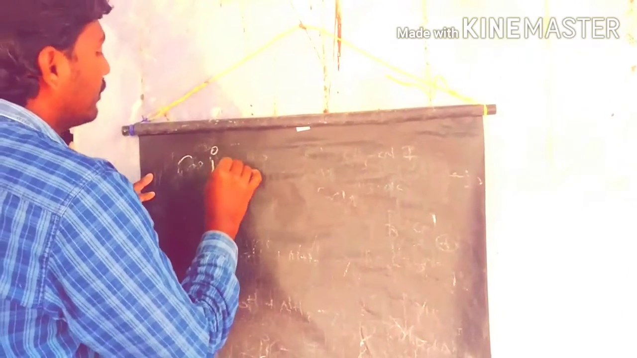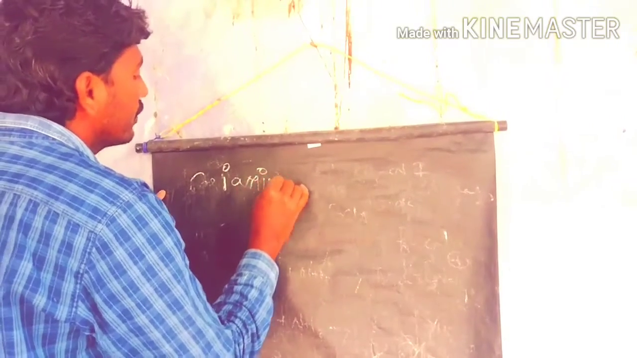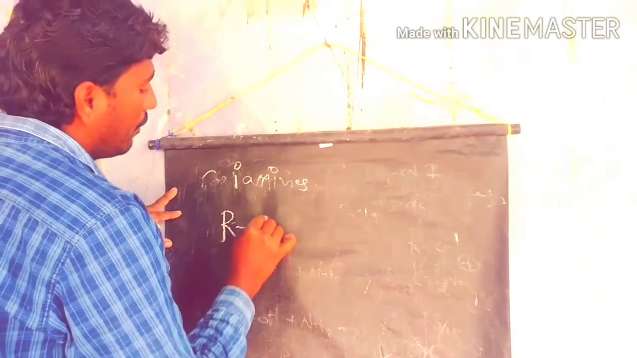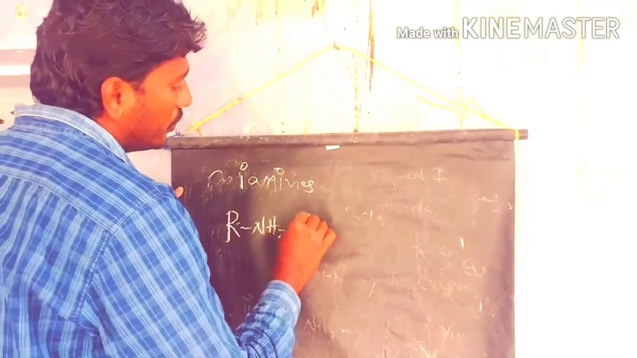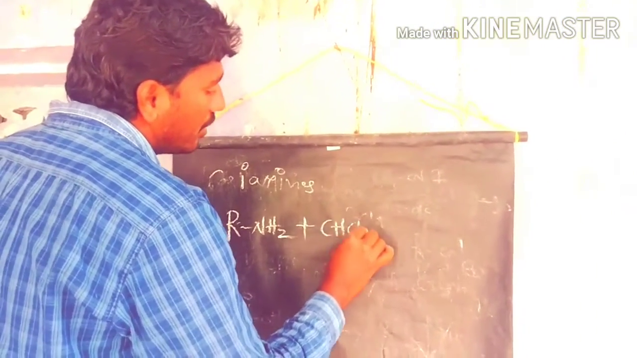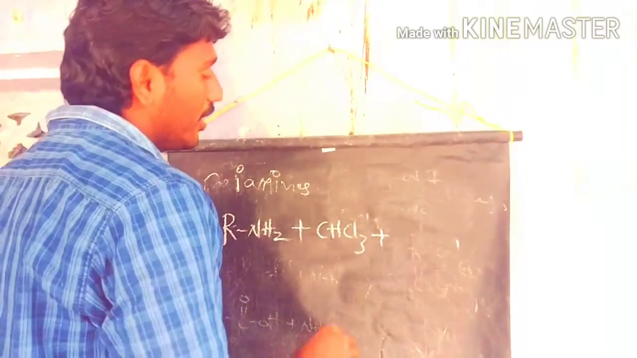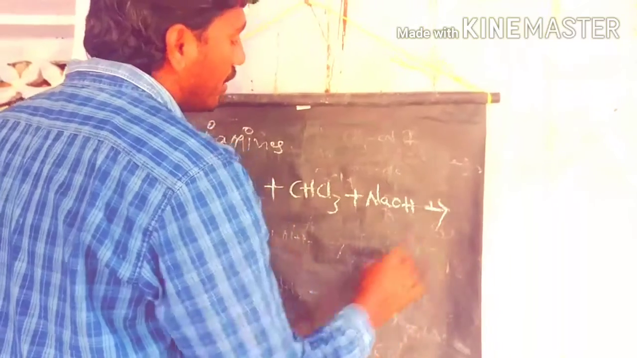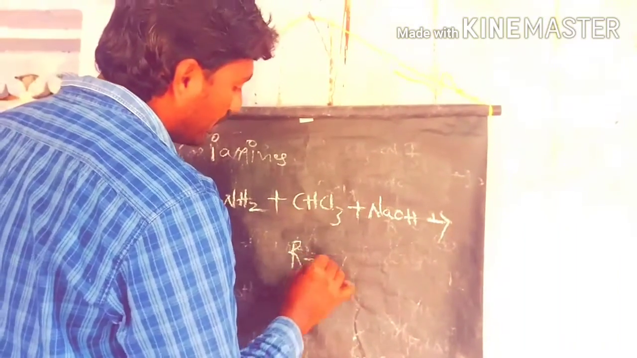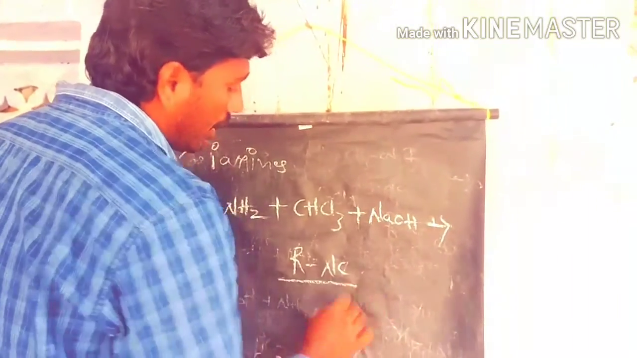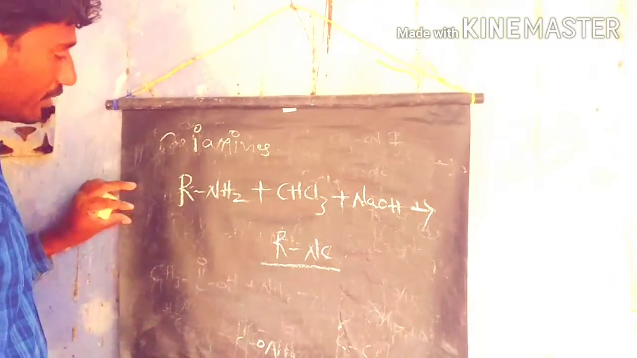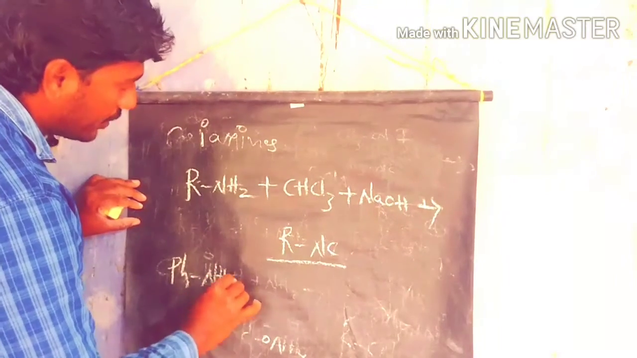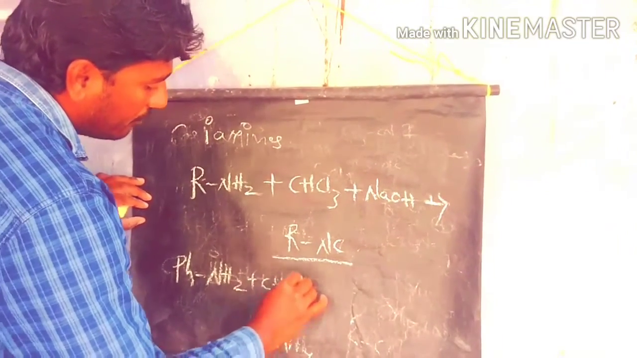Primary amines. So what are primary amines? A primary amine, RNH2, is involved in this reaction: it reacts with chloroform under basic condition, like sodium hydroxide or potassium hydroxide, to prepare isocyanides as the products. So for example, if you take aniline to react with chloroform and